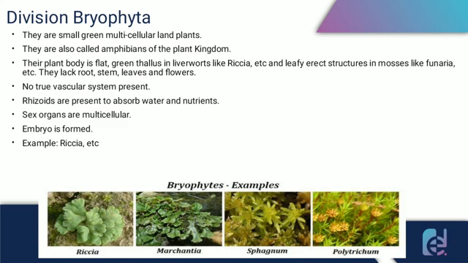As we read in the previous point, they do not have roots, stems, and leaves. So to absorb water and nutrients, they have structures called rhizoids. What are these called? Rhizoids. The sex organs are multicellular and the embryo is formed. Examples are Riccia, Marchantia, Sphagnum, etc.